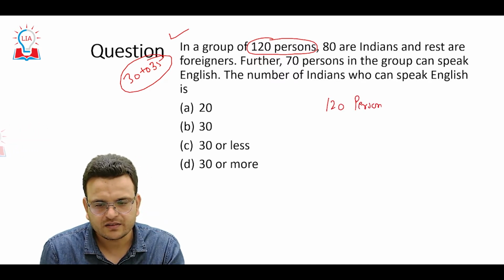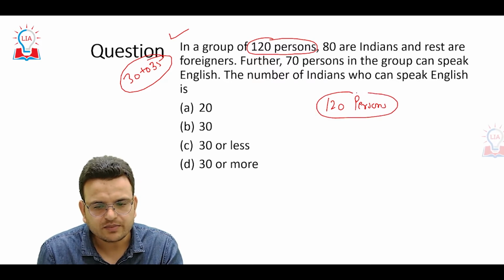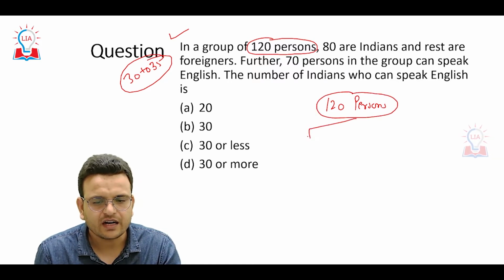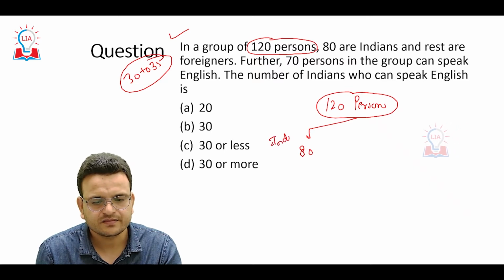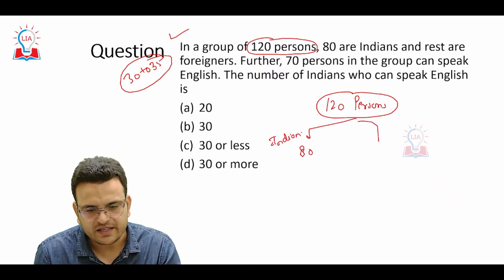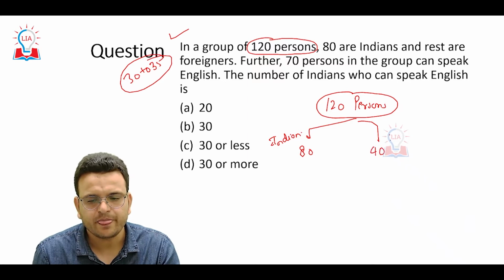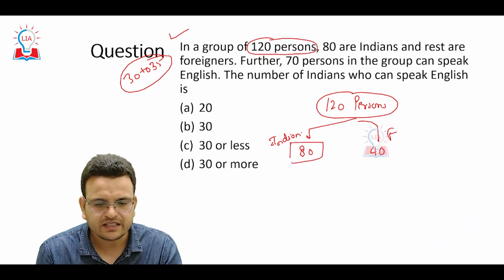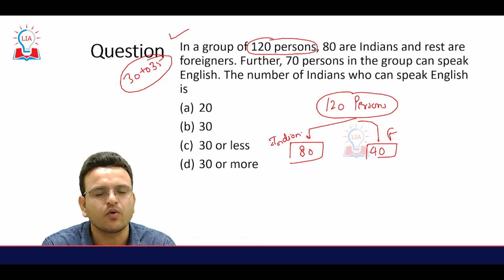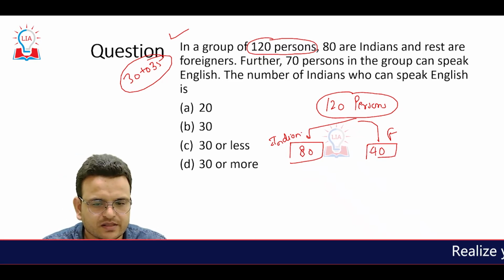Among these 120 persons, 80 are Indians and the remaining 40 will be foreigners.